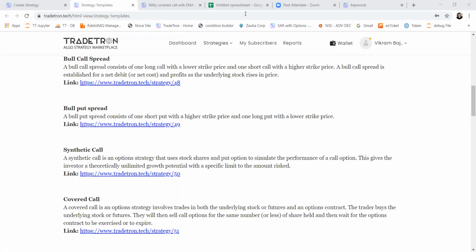Is there any roadmap to add more technicals which are available in TradingView? So Chetan, we are using the TALib technical analysis library, which is a standard library in Python. So all the technical indicators which are available in TALib can be virtually added to Tradetron. So if you want to use any of those keywords or those functions in your strategy, do let us know. We can add them for you.